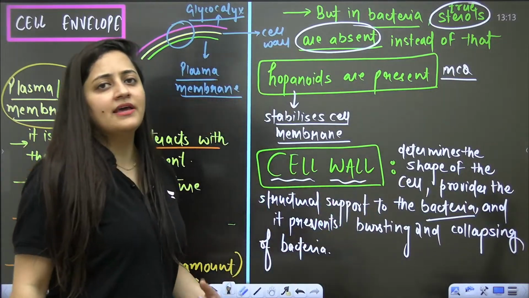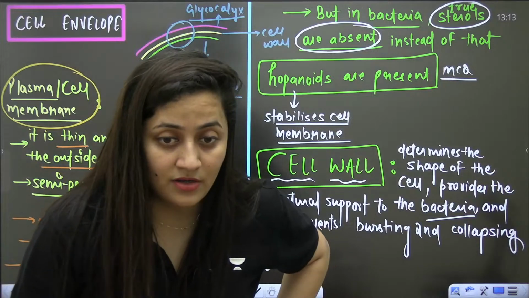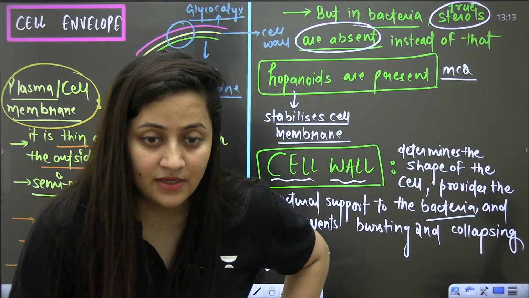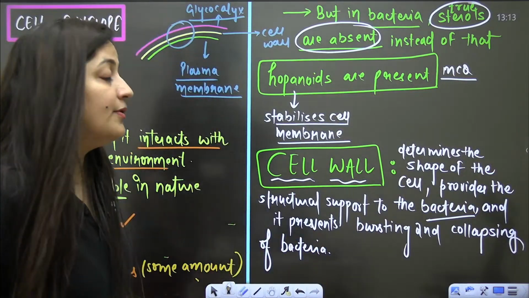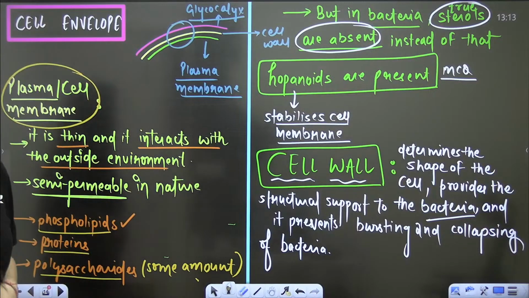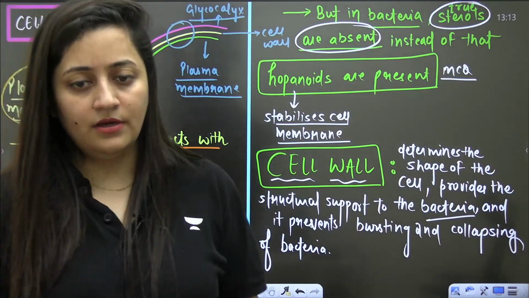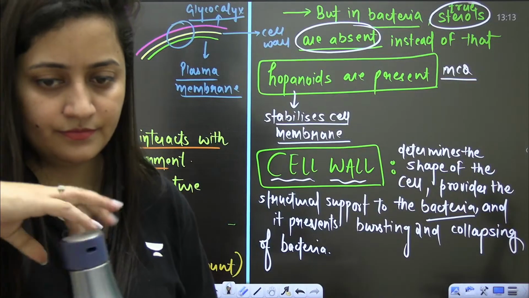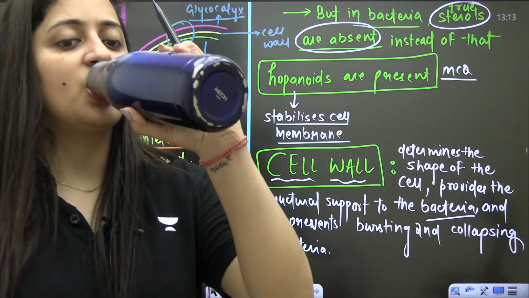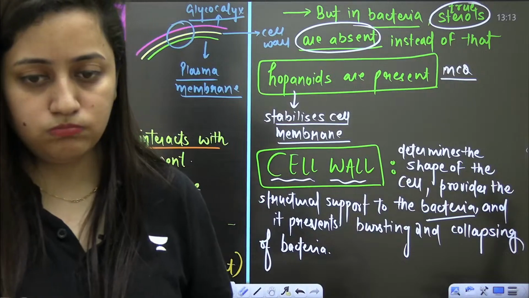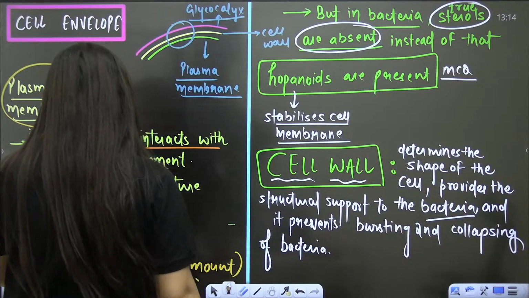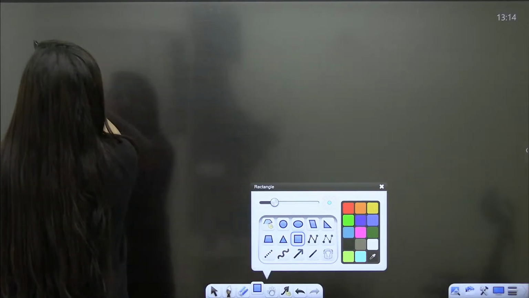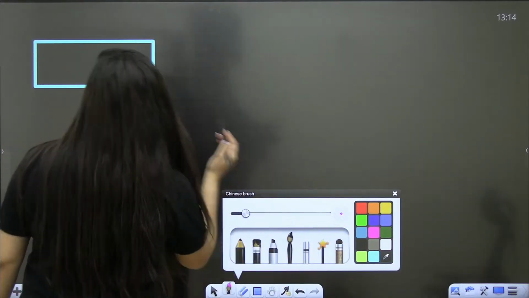So can you give me an example of any bacteria which is without a cell wall? Thank you. Can you tell me an example of a bacteria which is without a cell wall? I think you can do it. Guys, if you don't know that, please note down these important points. Do not miss it. So the answer is